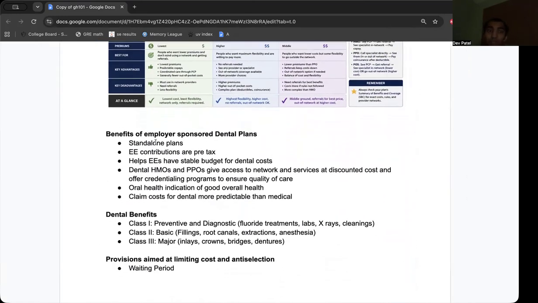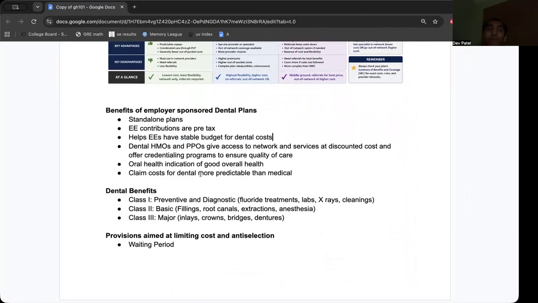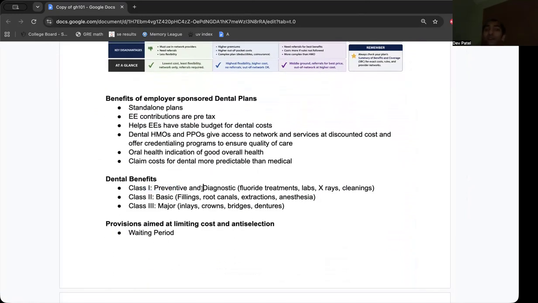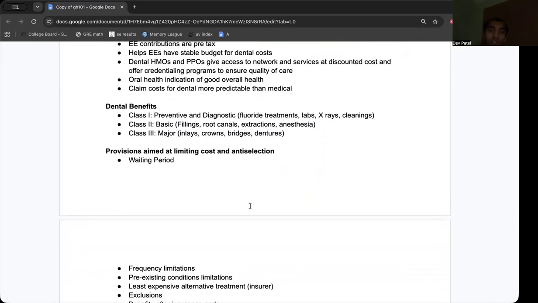We know dental plans are standalone. EE contributions are pre-tax. Helps EE have stable budgets. And we know we have one is preventative diagnostic. They want you to do these in order to make sure that in the future, further down the line, you don't develop a more severe dental condition such that it does actually severely raise the cost. Two, we know is basic: root canals, extractions, anesthesia. Three, major: inlays, crowns, bridges, dentures.